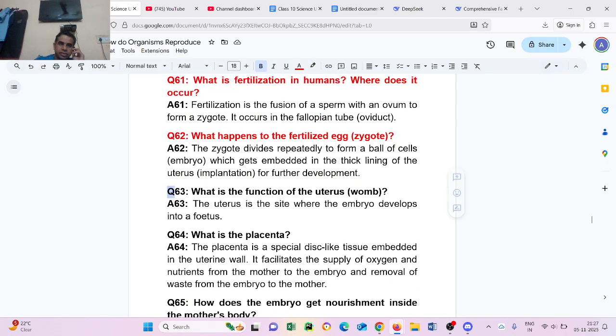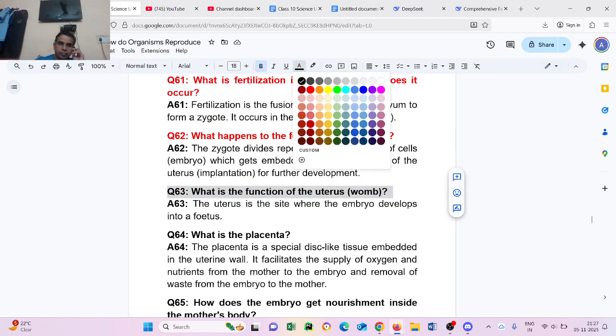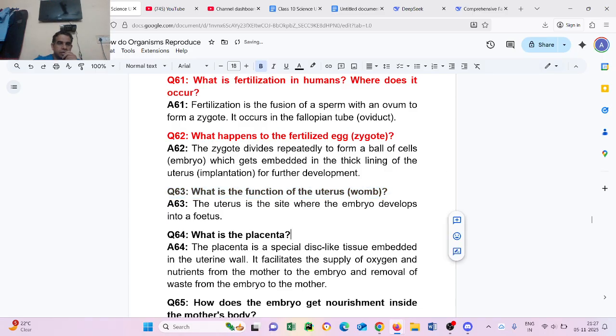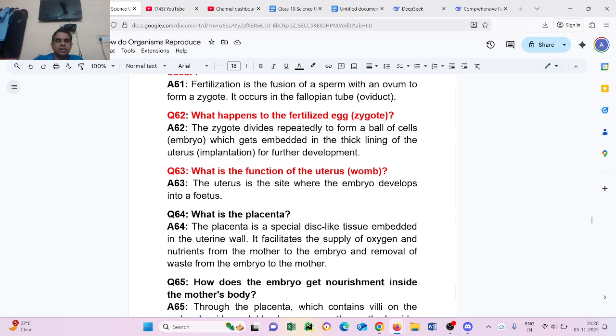Now question number 63. What is the function of the uterus? The womb. The uterus is the site where the embryo develops into the fetus.